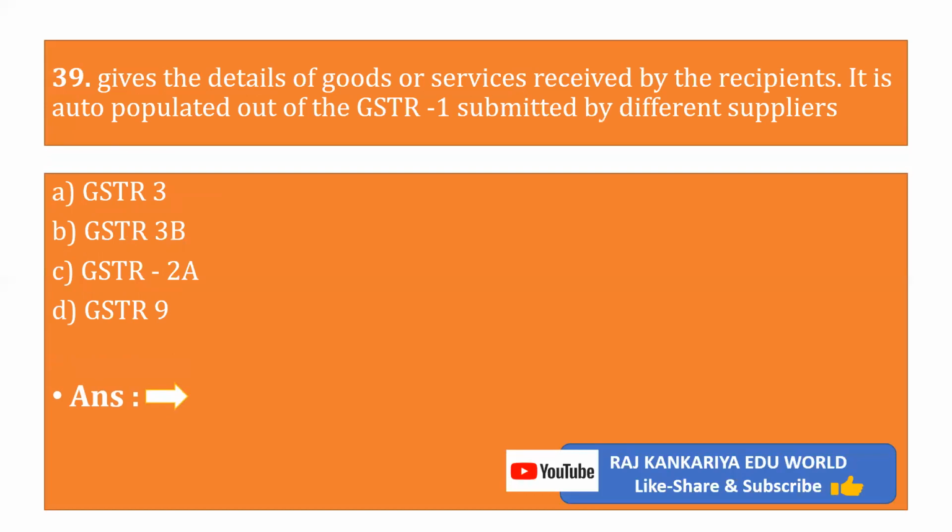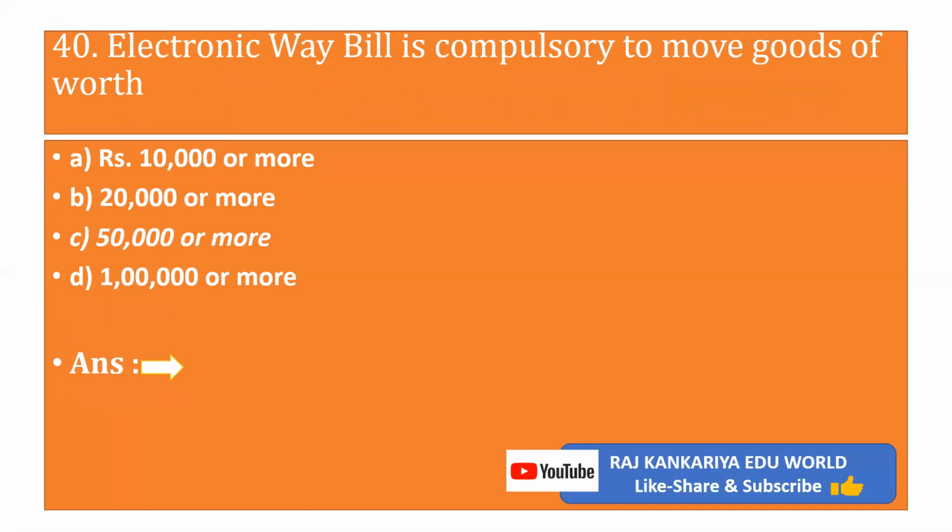Objective number 39 gives the details of goods or services received by the recipient. It is auto-populated out of the GSTR 1 submitted by different suppliers. A. GSTR 3, B. GSTR 3B, C. GSTR 2A, D. GSTR 9. The correct answer is C. GSTR 2A.